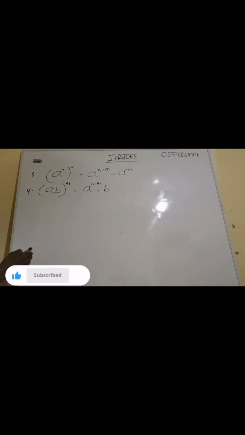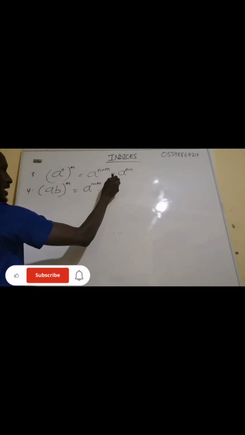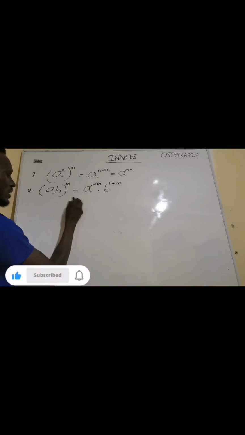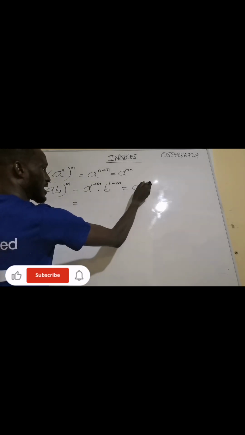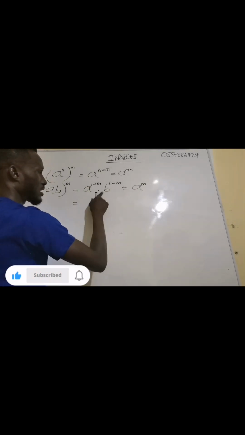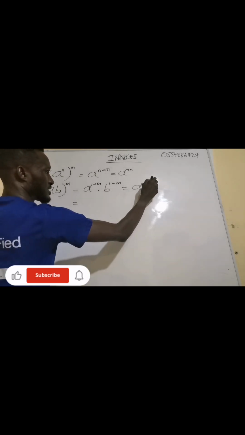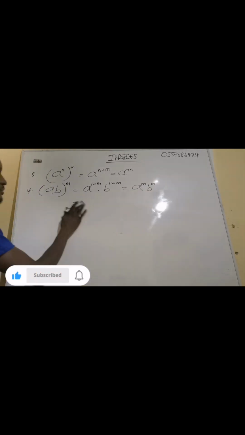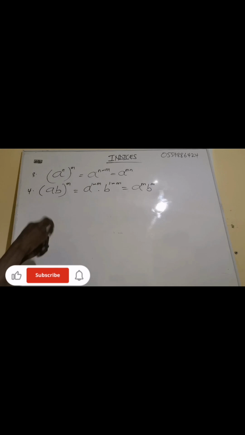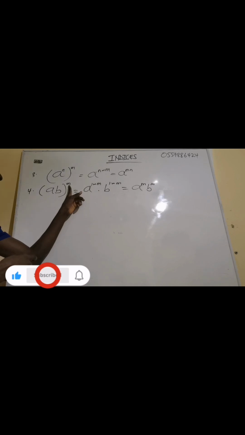The dot means multiplication. Then I'll have 1 times m, so what are you going to get? We are going to get A, 1 times m is m, B, 1 times m is the same as m. So anytime we have A, B exponent m, use the m to multiply the exponent of the A, and use the m to multiply the exponent of the B.